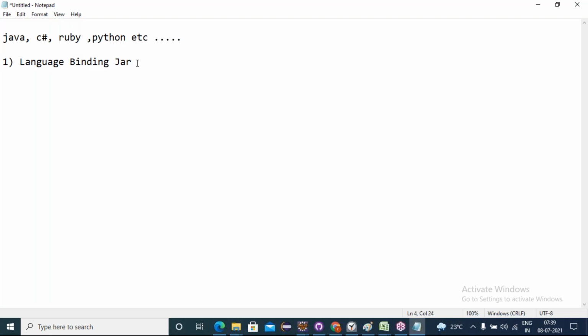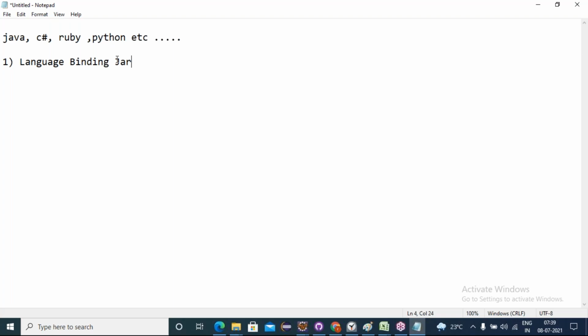Okay. Yes, you know, a jar is nothing but a kind of zip file. In Windows systems, to transfer very huge files from one location to another, we used to compress them as a zip file. Similarly, all the programs developed in Java will be converted into a jar file. As everyone knows, Selenium libraries were developed using the Java language only.